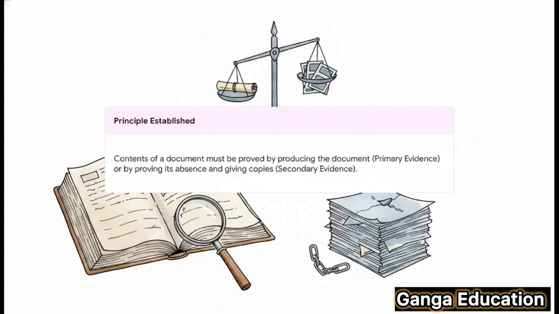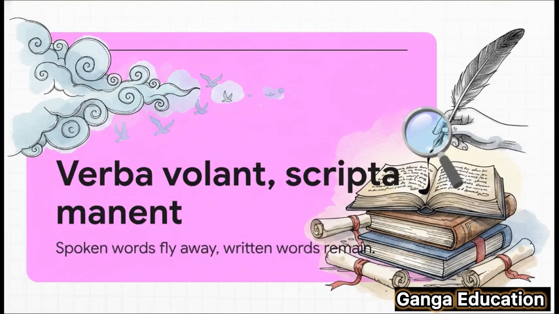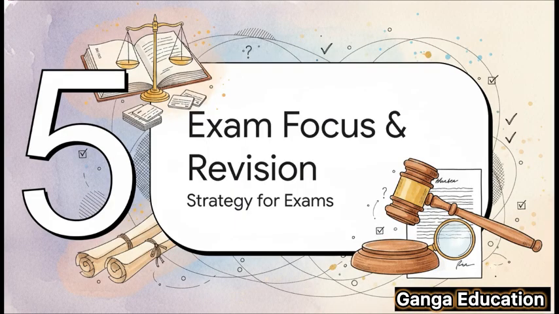That's not enough. You know, there's a classic Latin maxim that perfectly captures the idea behind all this. Verba volant, scripta manet. It translates to spoken words fly away, written words remain. It's a fantastic way to remember the whole point of Section 147. What's written down stays.